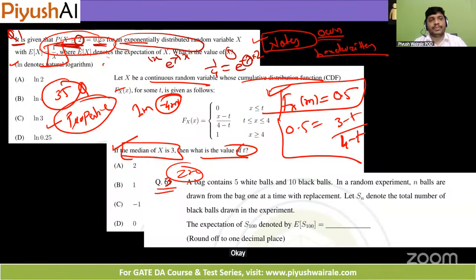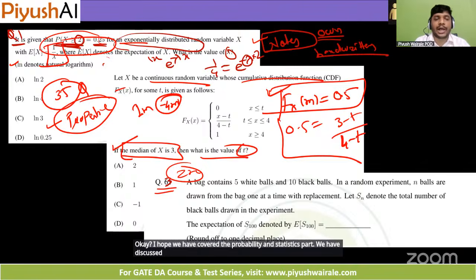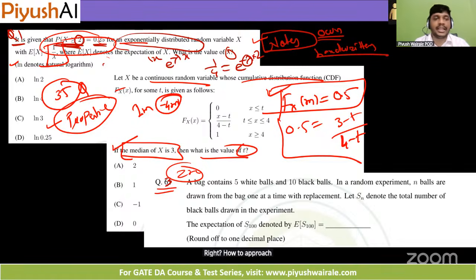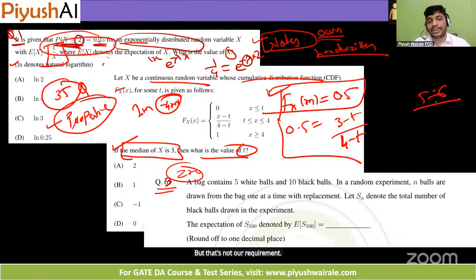Okay. I hope we have covered the probability and statistics part. We have discussed a few questions, right? How to approach the question, that is the key here. Even if you know the concept, solving the question in a timely manner is very, very important. If I give you all these questions, you can also solve most of them, but you will take 5 to 6 hours. But that's not our requirement, right? We need to solve the questions in 3 hours.